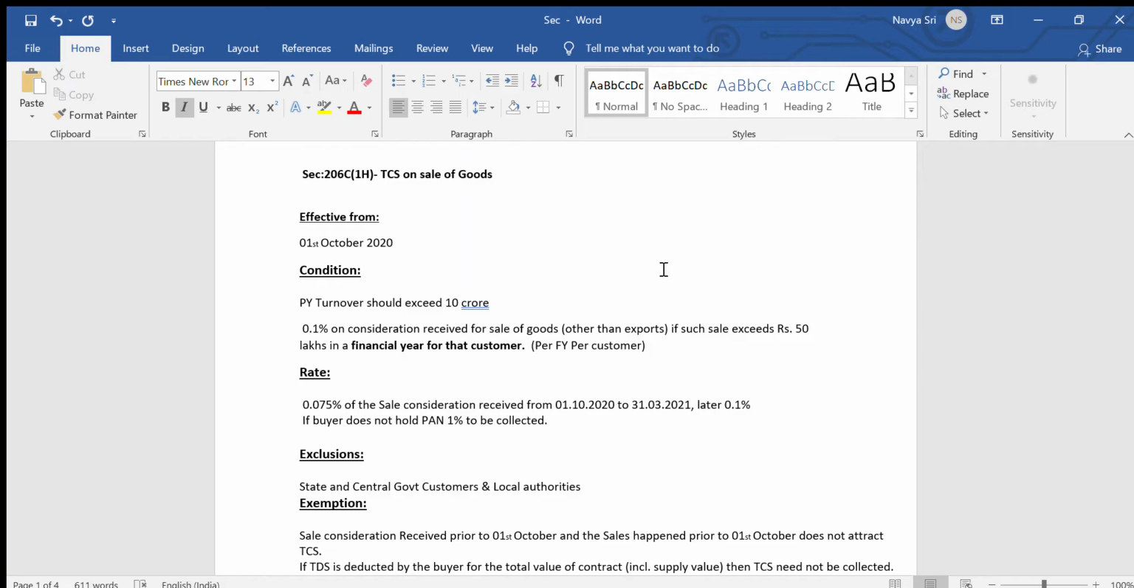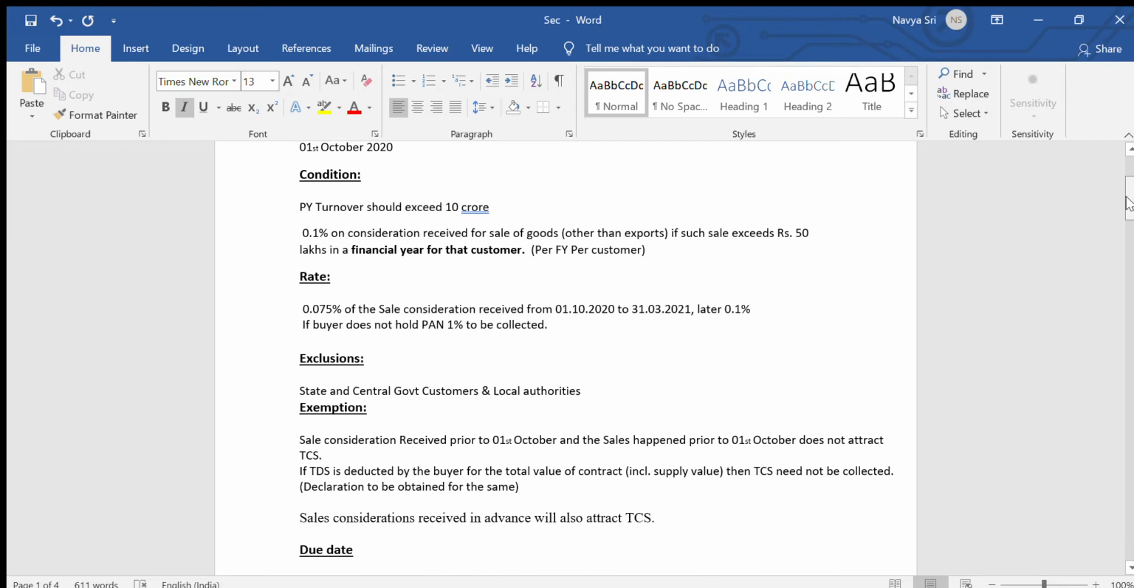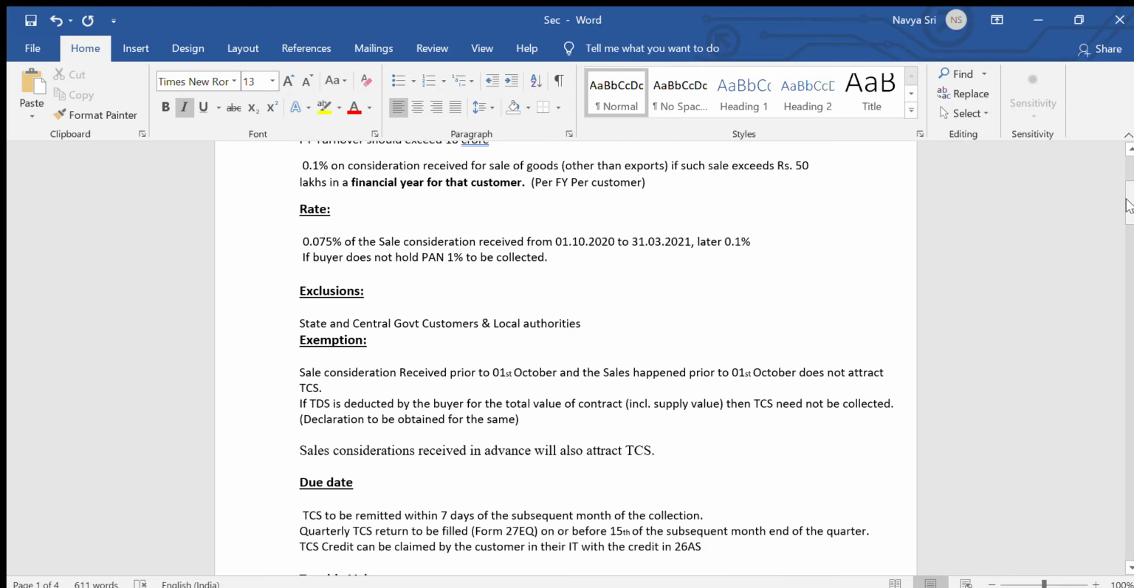If your customer is the state or central government or a local authority, then you need not deduct TCS on sale of goods. And if there is any works contract where TDS is applicable, then TCS need not be deducted. One more thing is, if from 1st April 2020 till 30th September 2020 the transaction exceeds 50 lakhs, you need not deduct TCS, since this section is applicable from 1st October only.